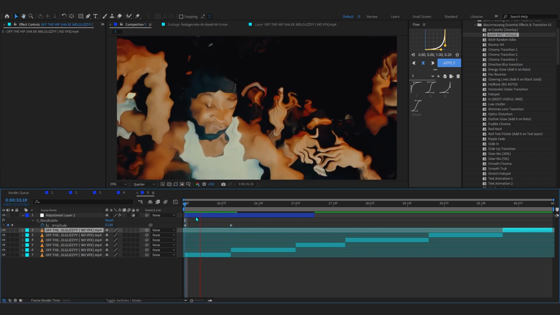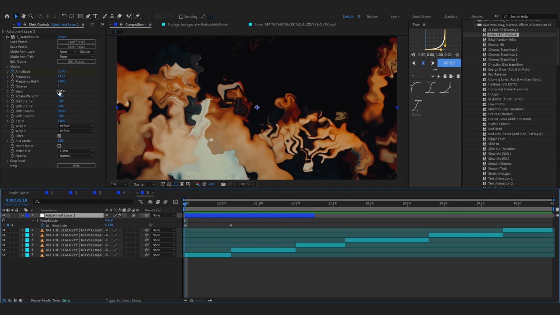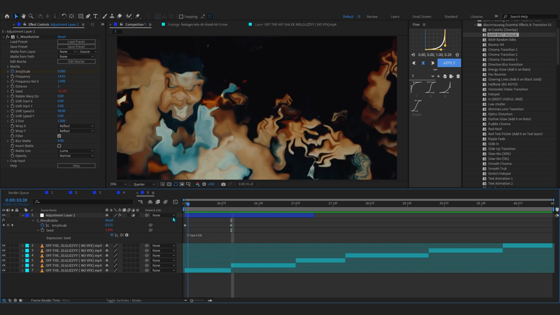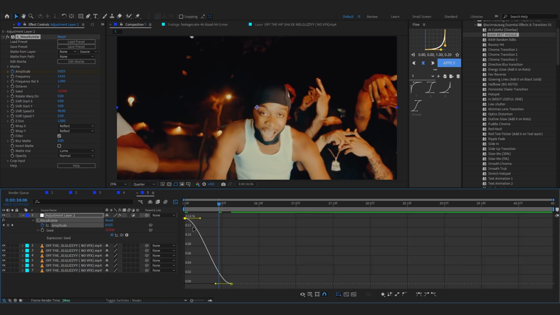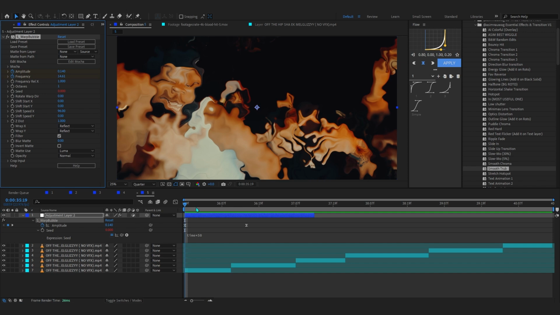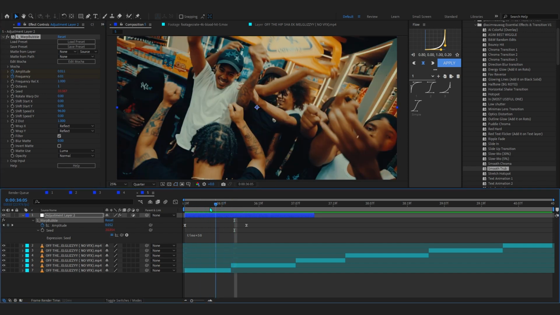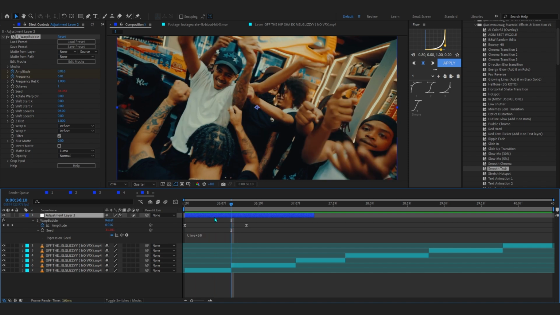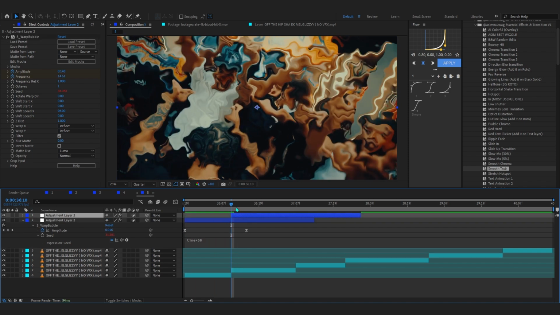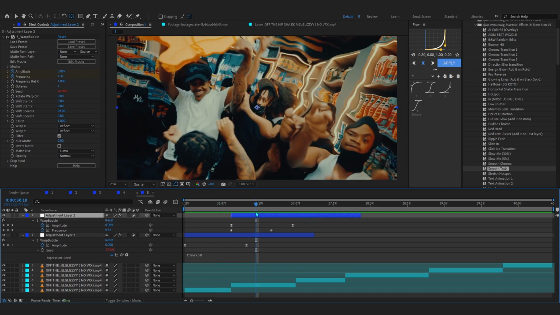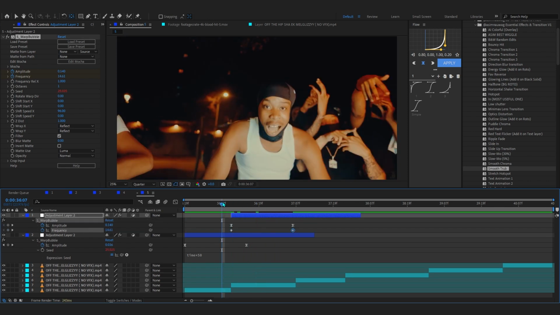So 0 on the amplitude as it goes, and now we can just go to the random seed right here and add a time expression in here as well. And right there you can see we have a better wiggle going on. Same graph in here. Now we can also hit the stopwatch on the frequency, and as it goes, do the same thing we did with the size. So something like that, and if I copy this wiggle onto this clip, you can see better. We have that wiggle going on right there. So the possibilities are endless for sure. You just gotta put some brain into this and you will get dope effects.